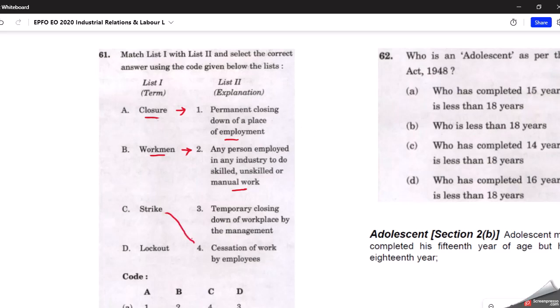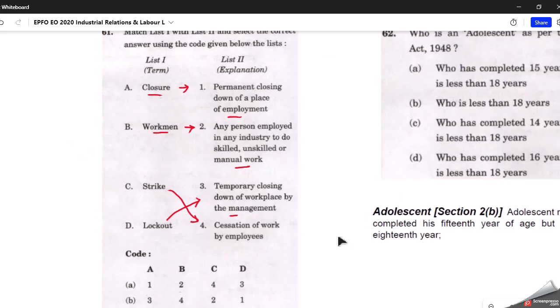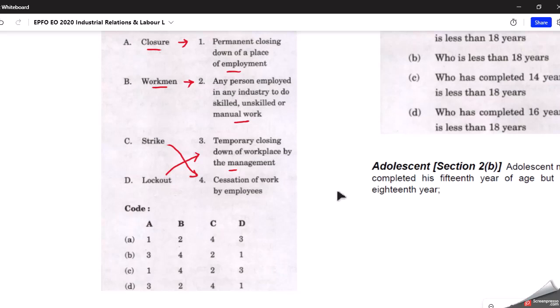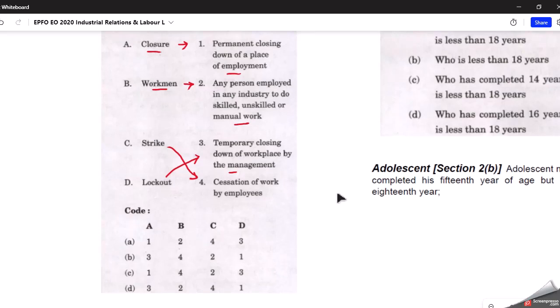So strike is cessation of work by employees. And what is meant by lockout? Lockout means temporary closing down of the workplace by the management. Due to some reason, management has decided to temporarily close down that industry. That is what is called a lockout. So if you match the following, A is 1, B is 2, C is 4, and D is 3. So the correct option is A here.